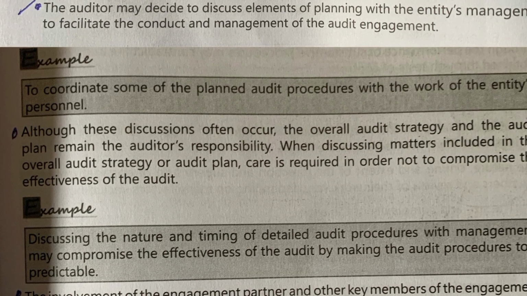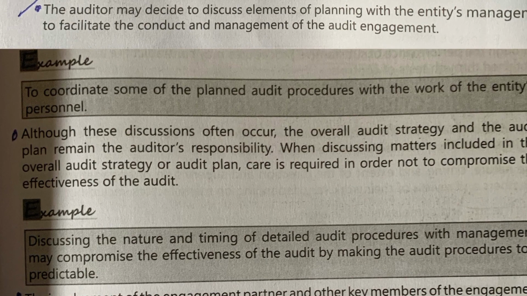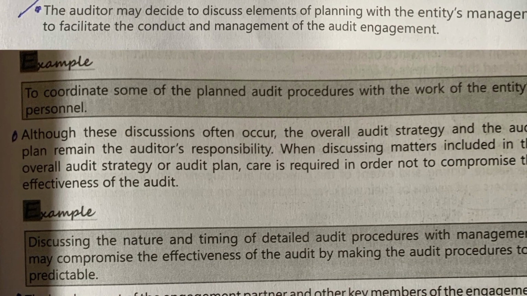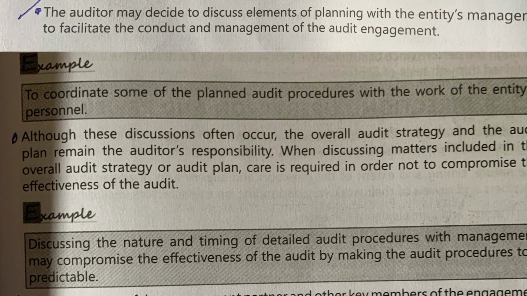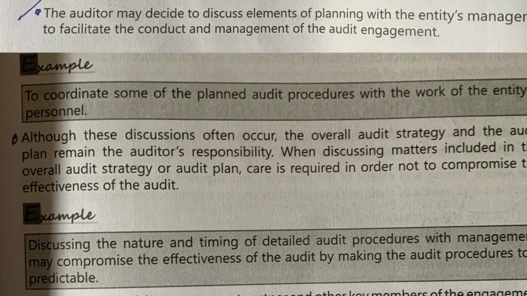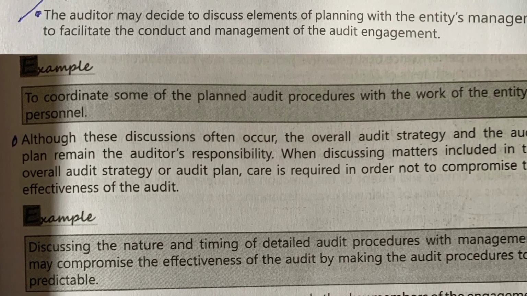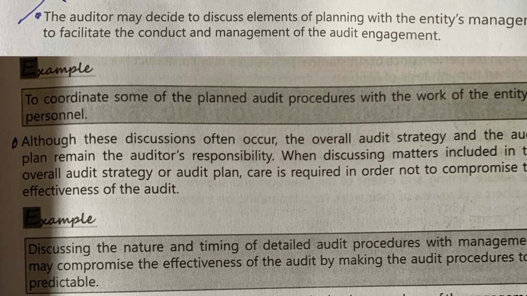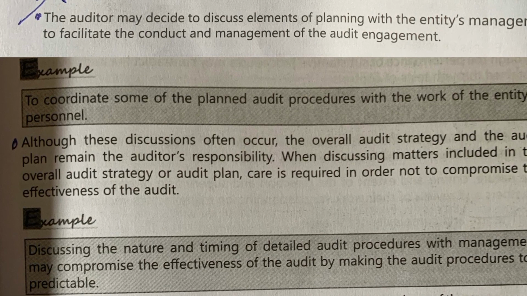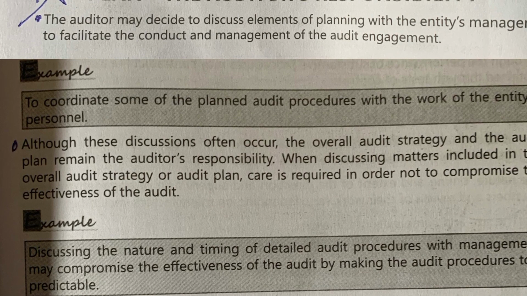When discussing matters included in the overall audit strategy or audit plan, care is required in order not to compromise the efficiency of the audit. The involvement of the engagement partner or other key members of the engagement team in planning the audit draws on their experience and insight, thereby enhancing the efficiency and effectiveness of the planning process.